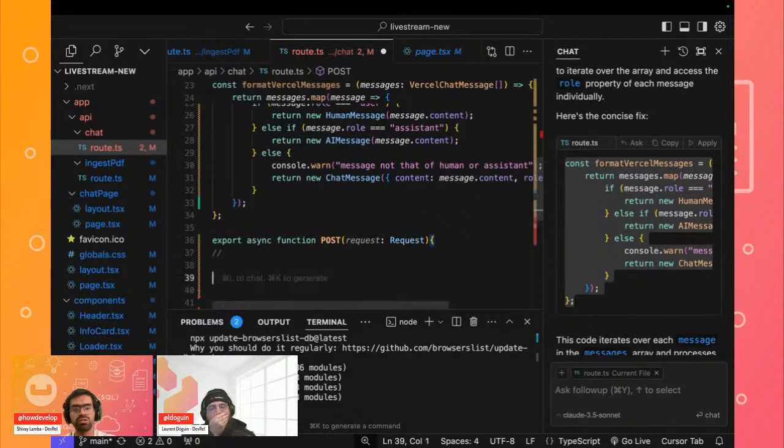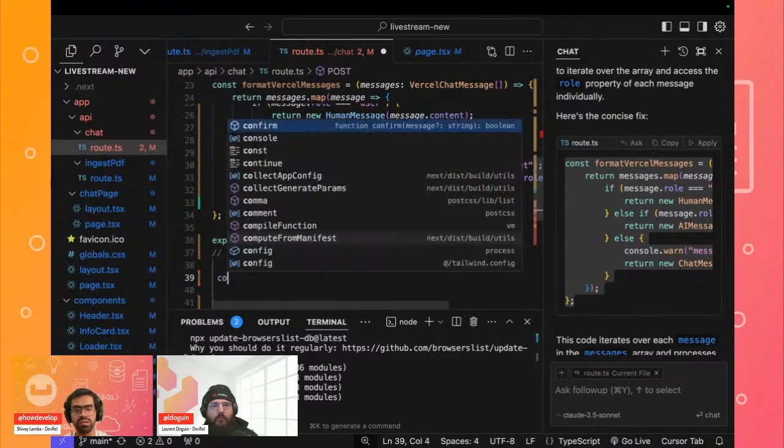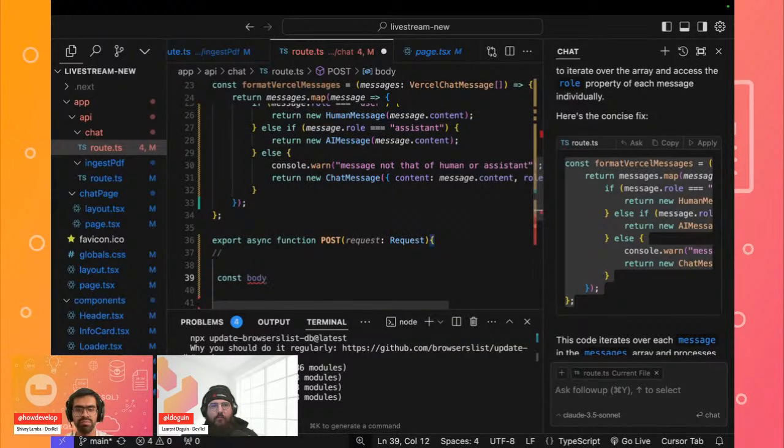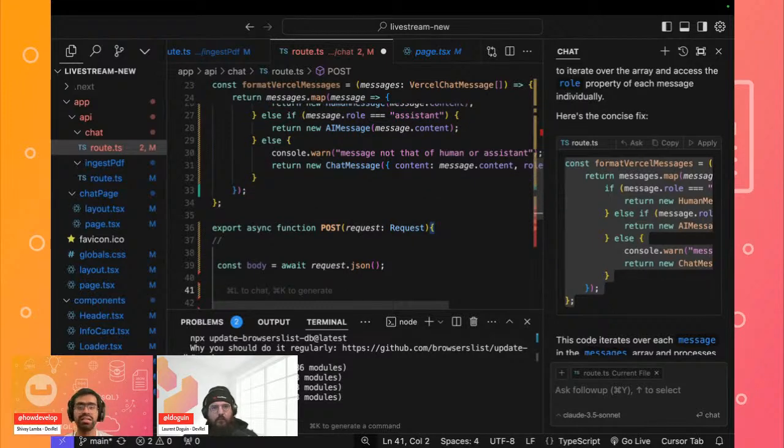So the first thing to do over here is that once we have gotten our body, let's just define our body. And for some reason, I think we have stopped getting the autocomplete, which is fine. So in this case, we'll use an await to get the body over here. And the body that we're getting is from request.json actually. Yeah. So we are waiting for the request, and this is the user input that is being sent.